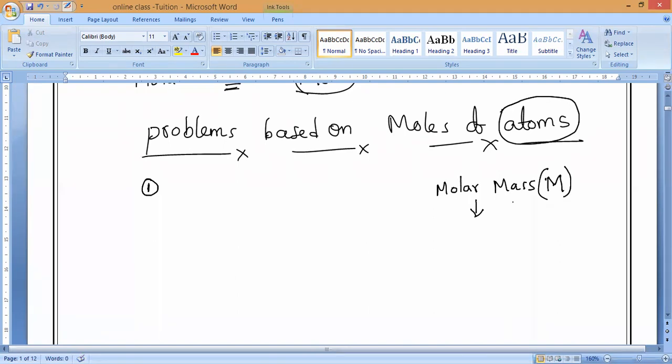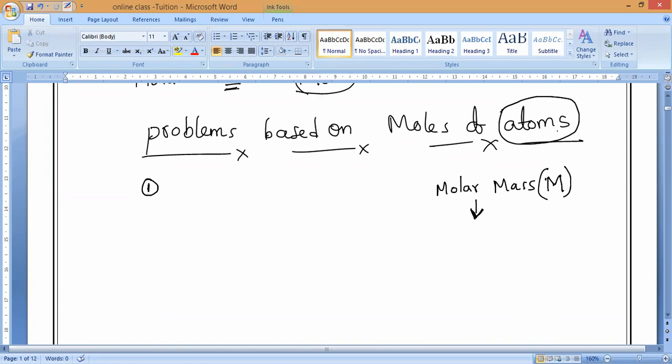See, 99% of children will face problems in numericals of mole concept, because in class 9 chemistry, the one and only tough concept which children cannot understand is the mole concept. But you people don't have that problem, I think. So listen very carefully.